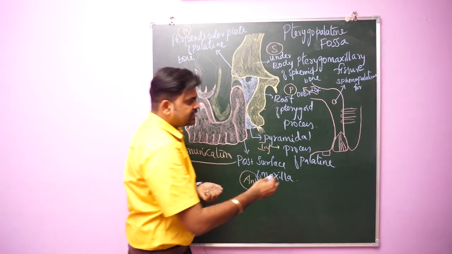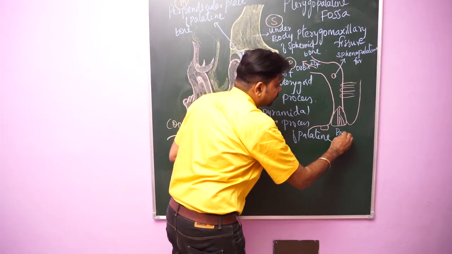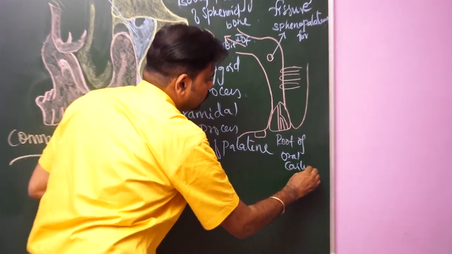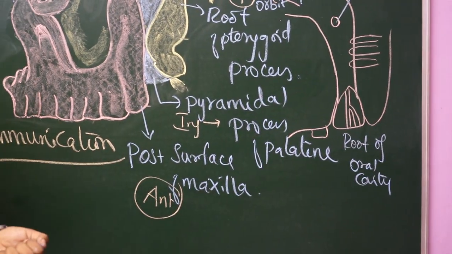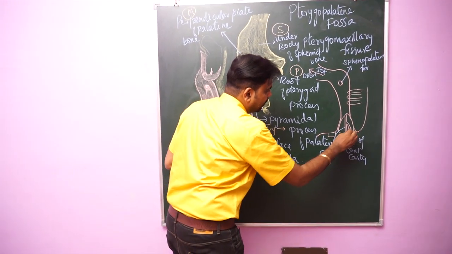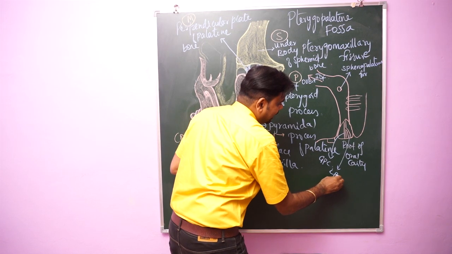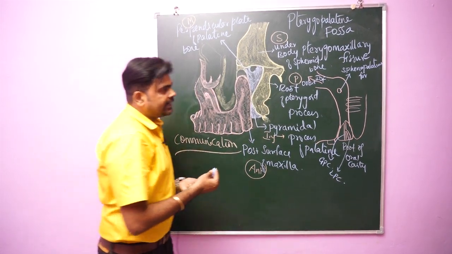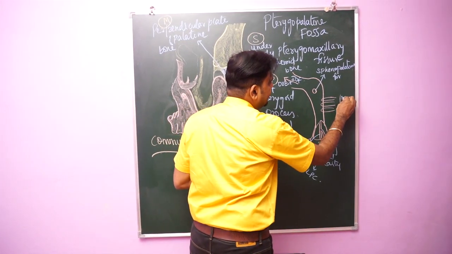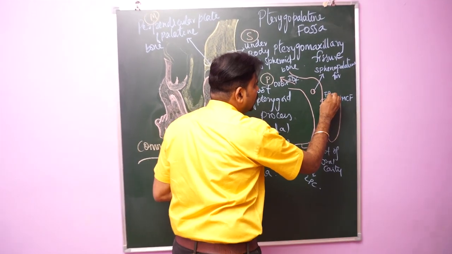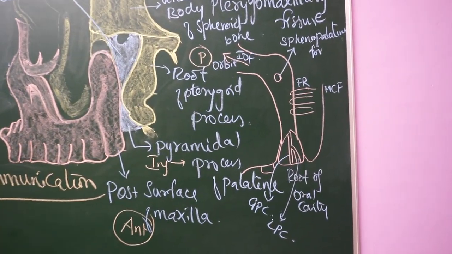Below, it communicates with the roof of the oral cavity through two important canals: number one, the greater palatine canal, and the lesser palatine canal. Posteriorly, it communicates with the middle cranial fossa through an important foramen called the foramen rotundum.